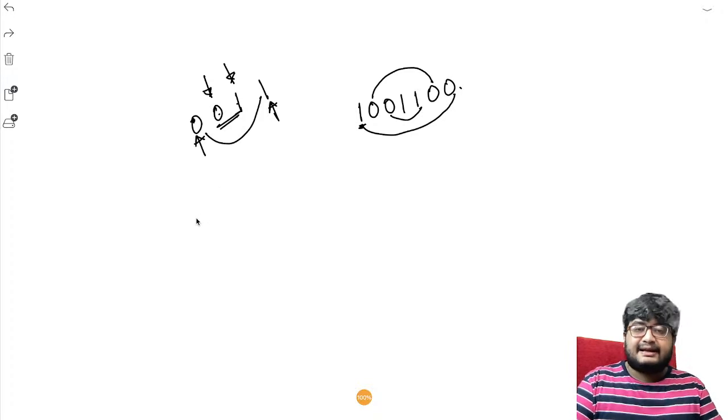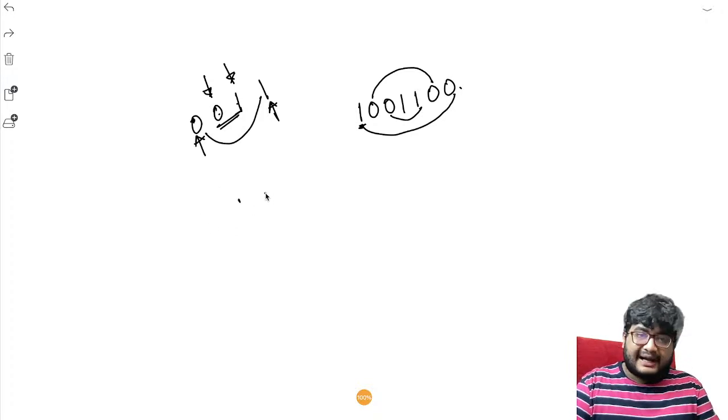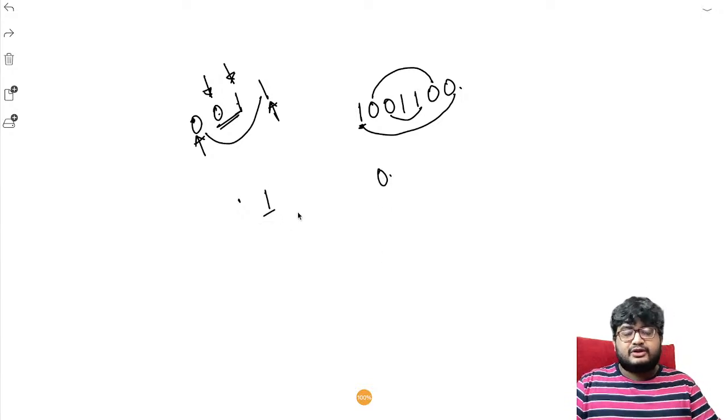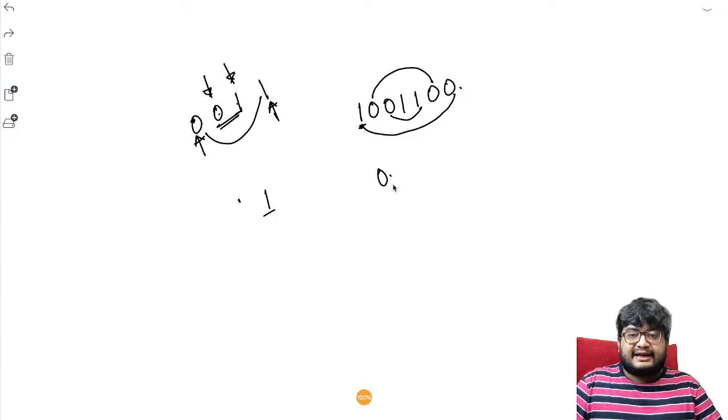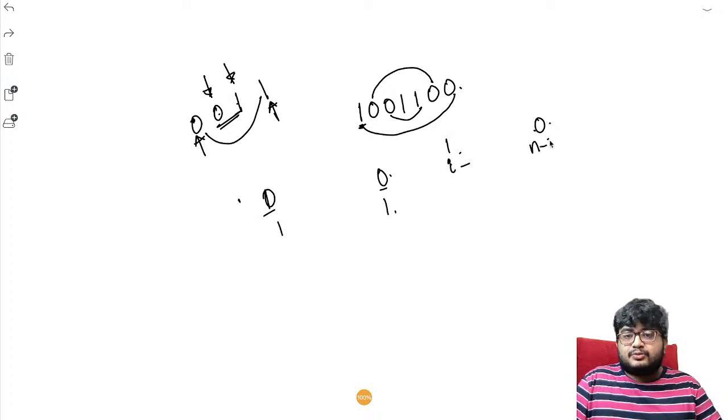When something is not matching, what does it mean? At one end it should be 1, at the other end it should be 0. Only then it is not matching, because these are the only two possible values, 1 and 0. If at both ends it is 0 or both are 1s, then they match. Only when at one end it is 1 and at the corresponding other end it is 0. Like if it is index i, the other should be index n minus 1 minus i. So at one end it is 0, at the other it is 1. In that case, they are different.